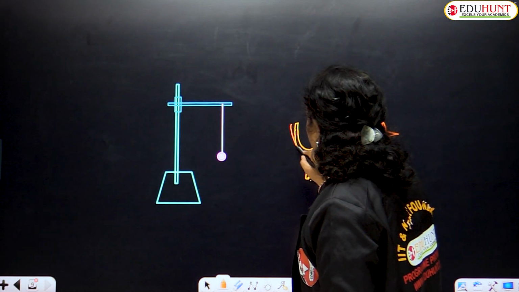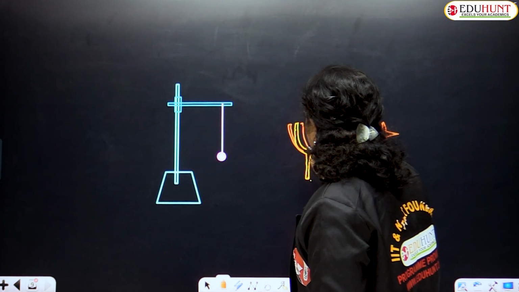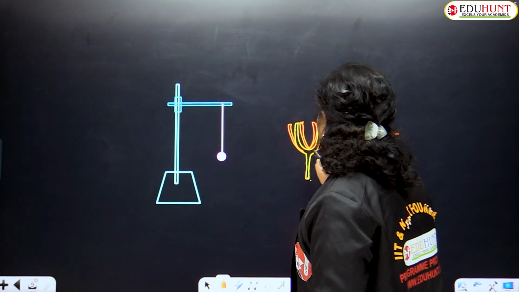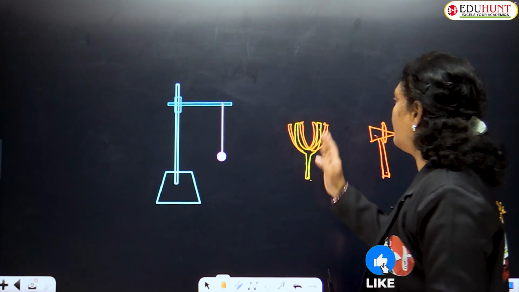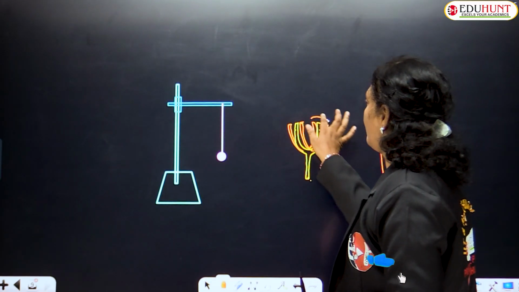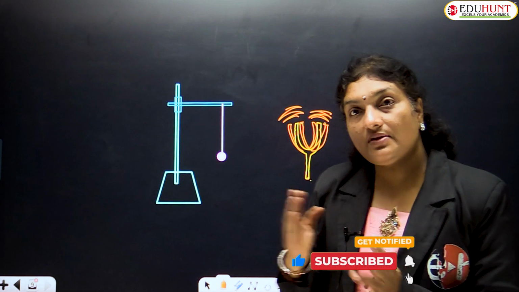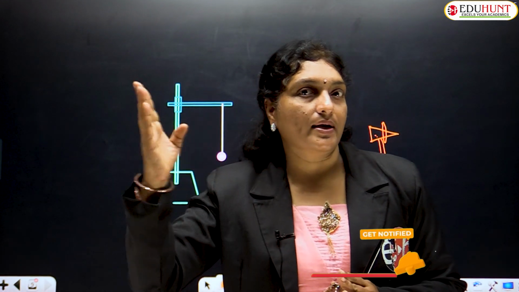So this will come in this direction, this will again go in this direction. Here also it comes forward and comes backward. So the prongs of the tuning fork start vibrating like this, like this. As long as the prongs of the tuning fork are vibrating, sound is produced.